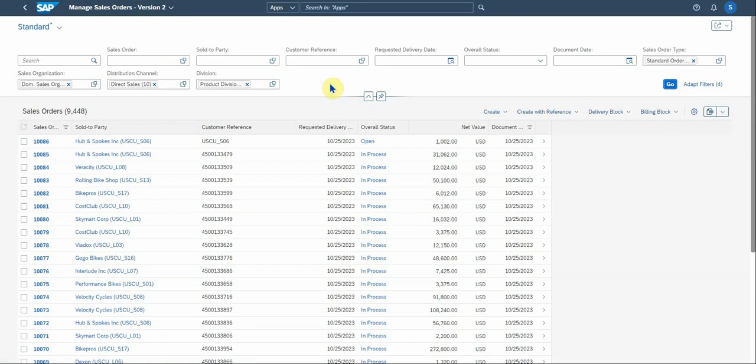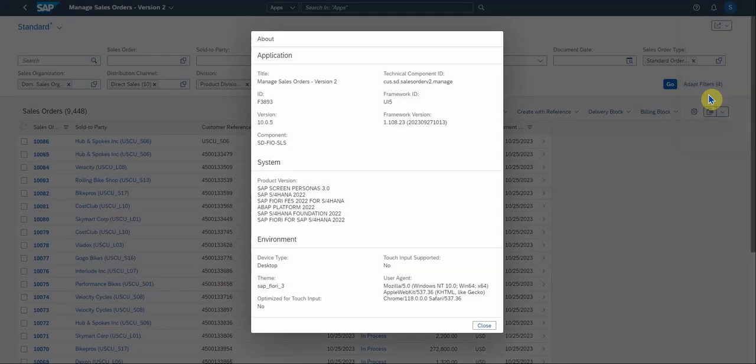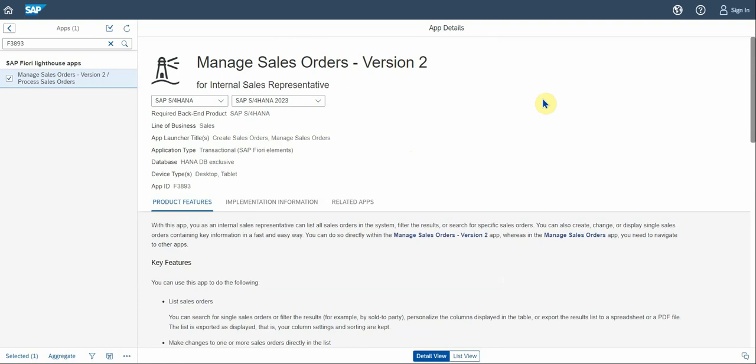Now if you go into this app, again you can identify the app ID by going to your settings and selecting about. In here you will see there's the title of the app, there's the app ID, and more technical information. Now if you go to the Fiori app library, which you can find on the internet, it's freely available.